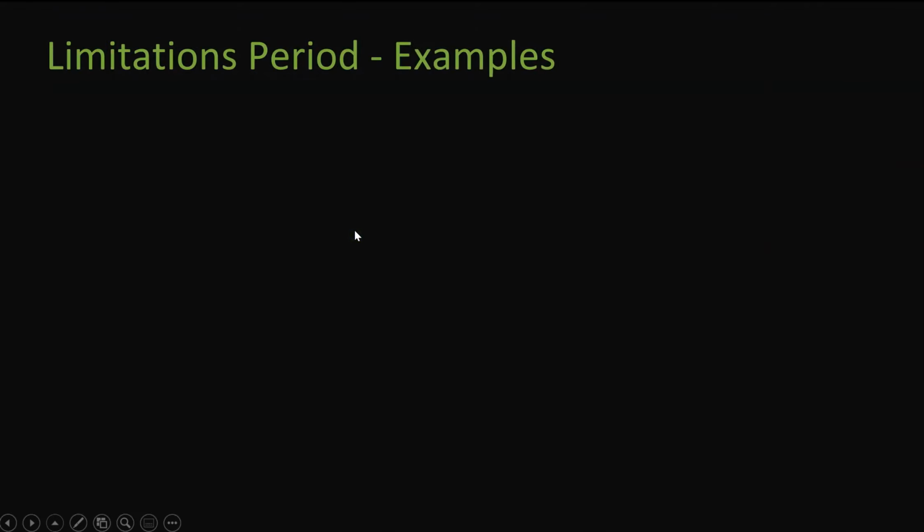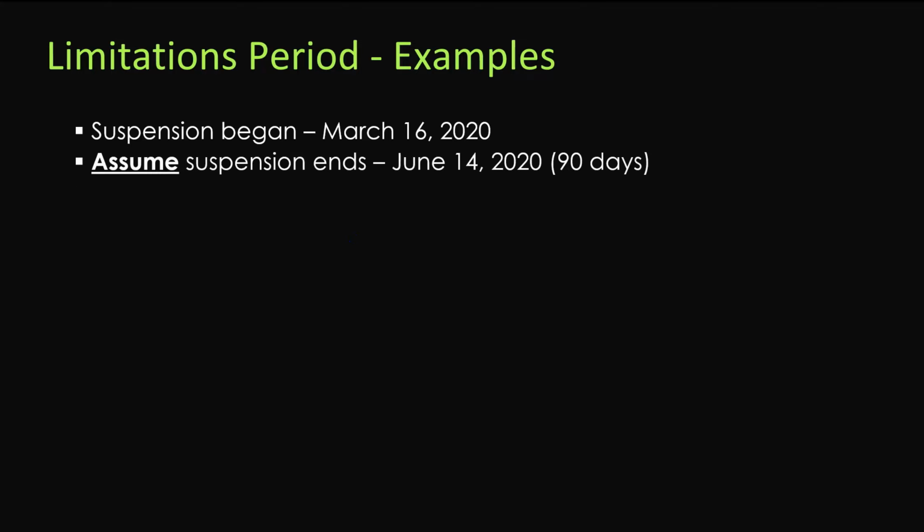Let's talk about limitations period. The emergency order suspended all the limitations period, and the start date is retroactive from March 16th, 2020. So as of March 16, 2020, all limitations period are suspended. So how do you figure out your limitations period for your matter? This is something we'll explain.